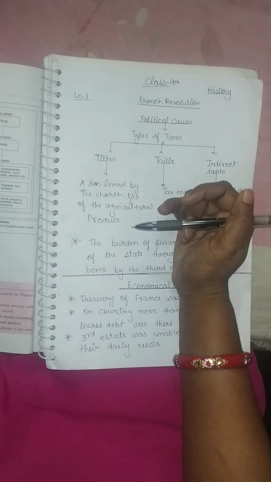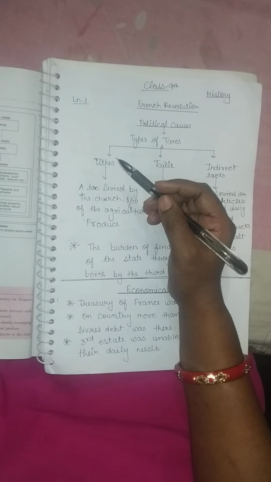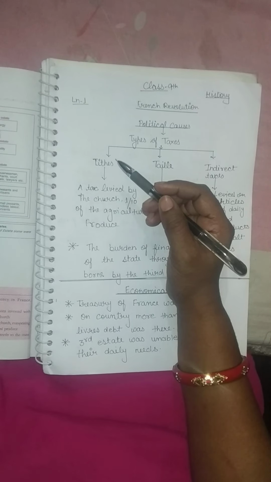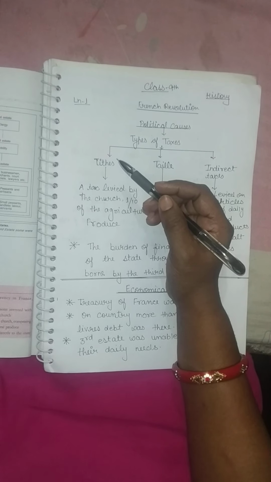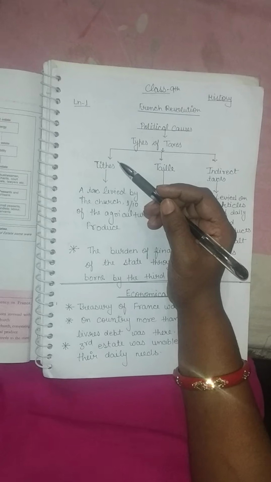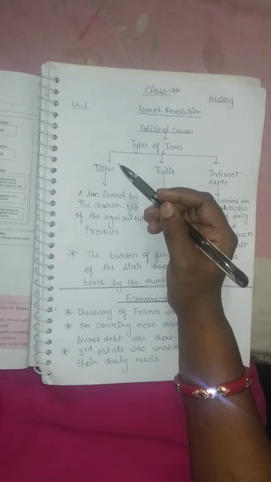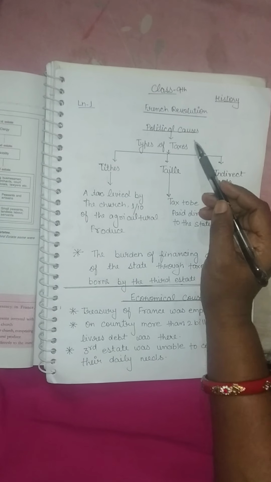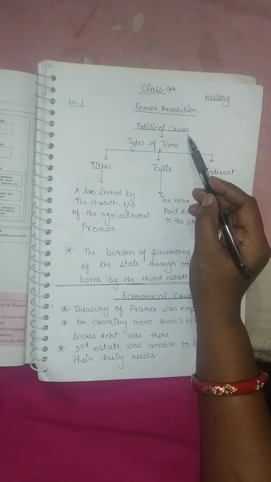As in the previous video, we discussed the social causes of the French Revolution. According to that, we were able to know how French society, which was divided into 3 main categories, decided to change the system of government. Now we have to discuss the political causes of the French Revolution during the 18th century.